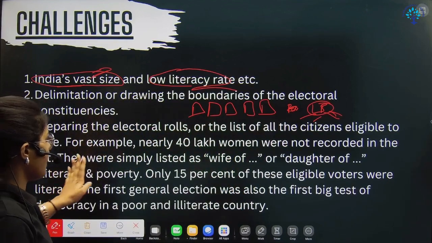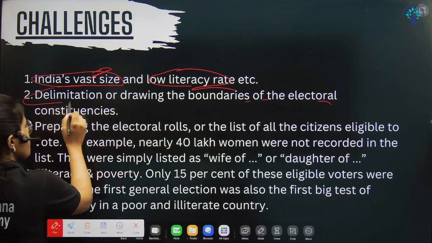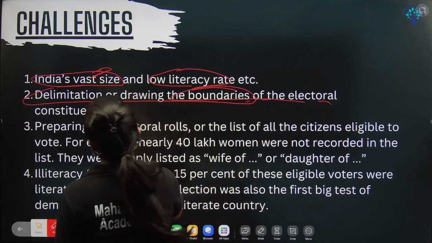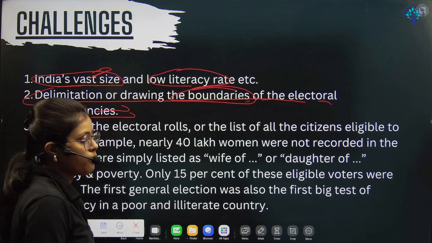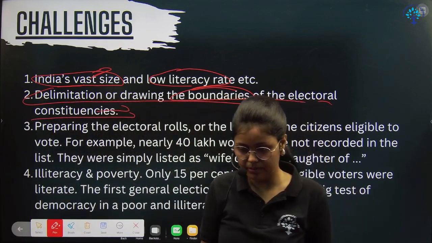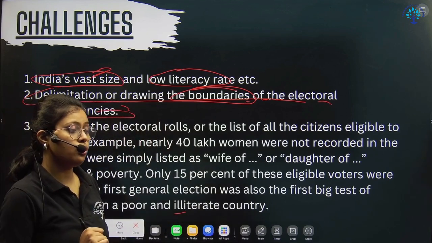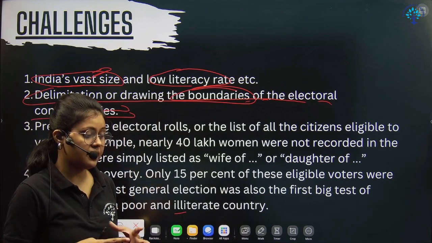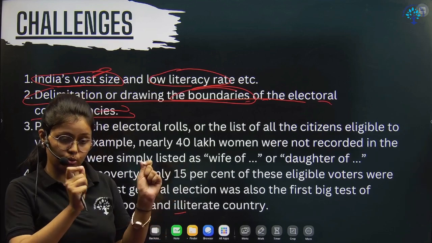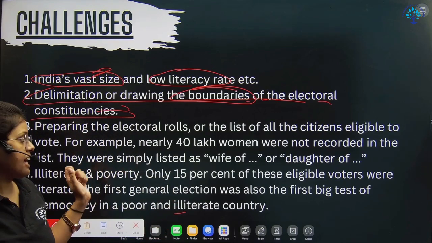But during that time, making constituencies was very difficult. The delimitation, drawing boundaries for the electoral constituencies, was a very difficult task, because there was already a problem of national integration, and deciding how to sit down and categorize those constituencies was a very big challenge at that point.